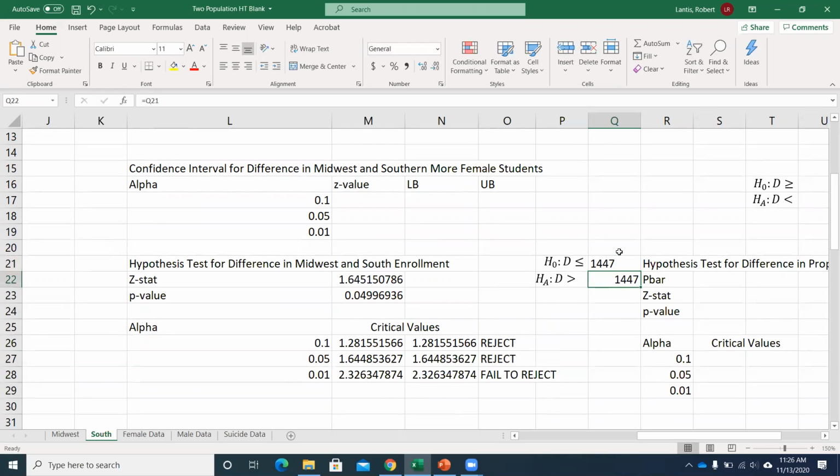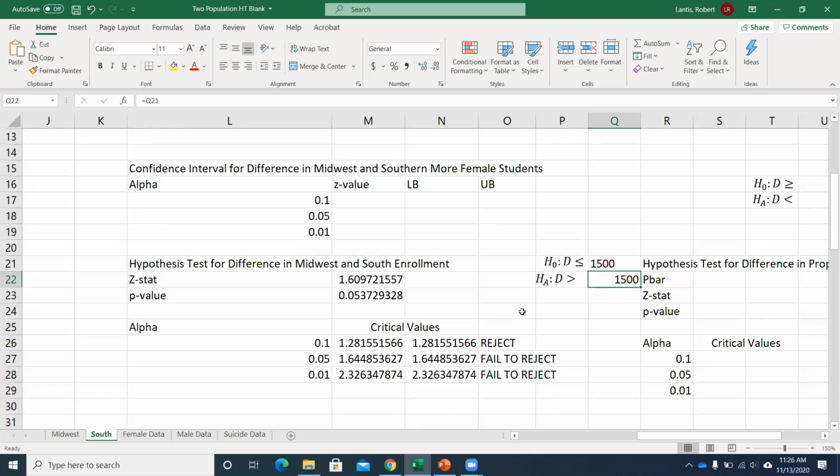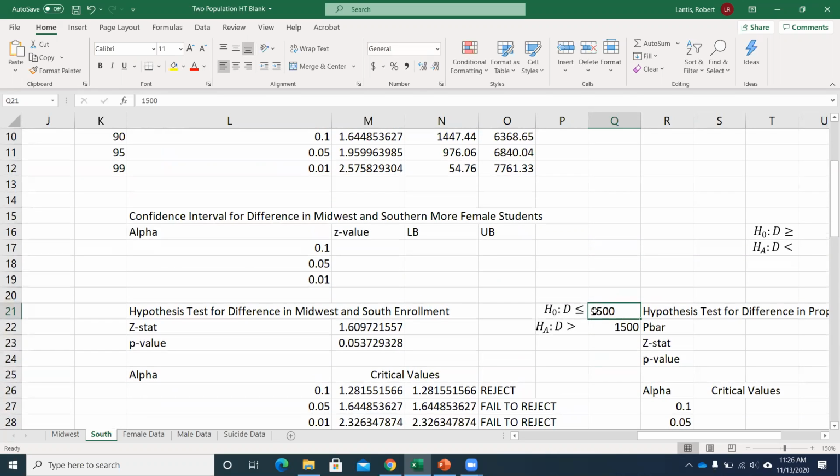All right, 1447, and actually it'll be a little bit different because this is a right-tailed test. I forgot we're not doing a two-tailed test, but you can see, yeah, I can actually reject that as a possible value. And then as I start to creep into the values that are in this range, like when I had 2000, or let's see if 1500, we can still reject 1500. But we can play around with that and figure out what's the last value that we could reject.